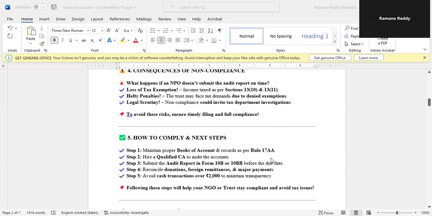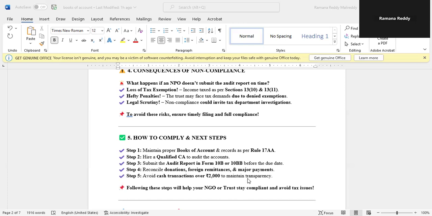So how to comply? Step 1, maintain proper books of accounts and records. Step 2, hire a qualified CA to audit accounts. Step 3, submit the audit report in Form 10B or 10BB before the due date. Step 4, reconcile donations, foreign remittances, and major payments. Step 5, avoid cash transactions over 2,000 rupees to maintain transparency.